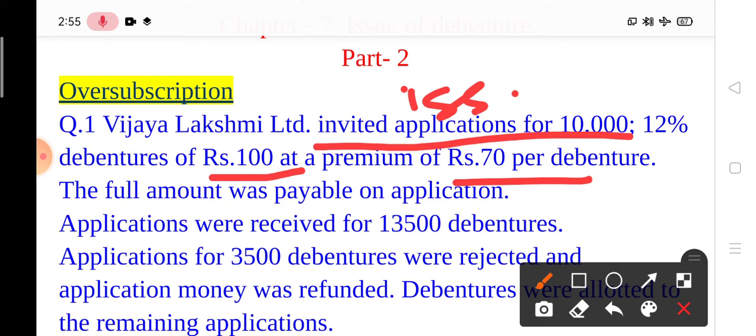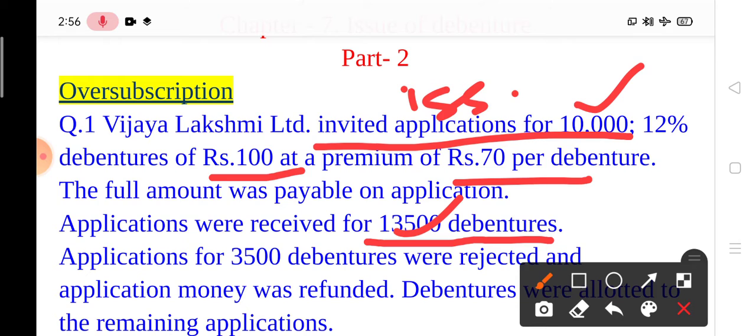Now, the full amount was payable on application, which means here no calls are made. So we only have to make the journal entry of application. Now, applications were received for 13,500 debentures. It means in the first installment the company is receiving 13,500 debentures. But see, the company has issued debentures of only 10,000 and is receiving 13,500.